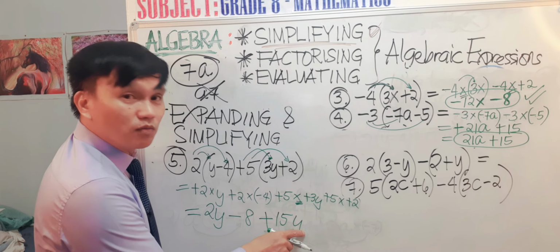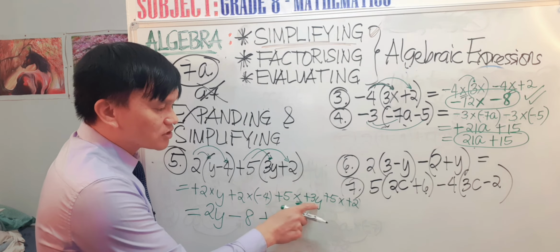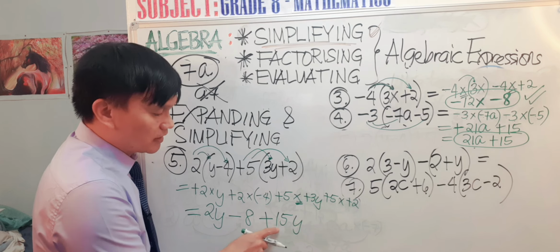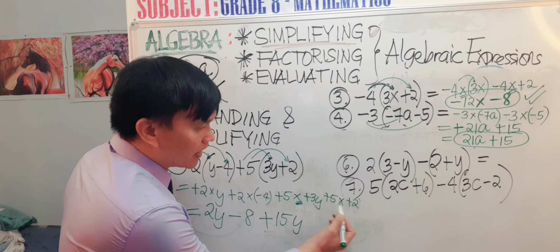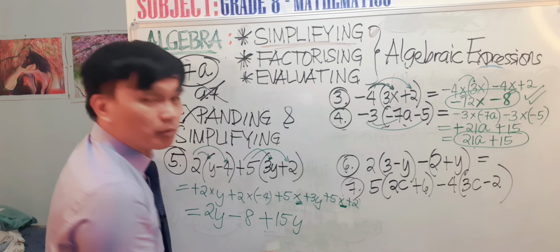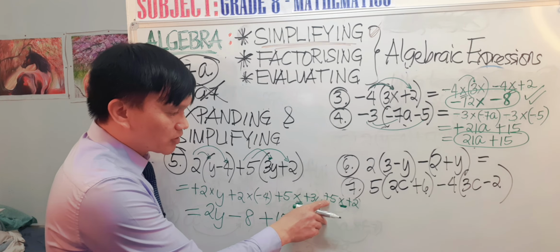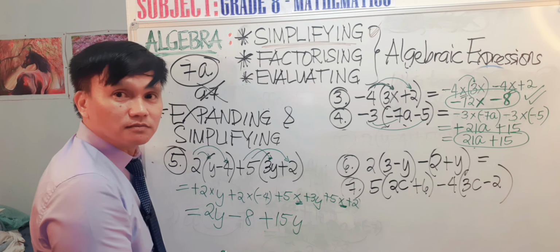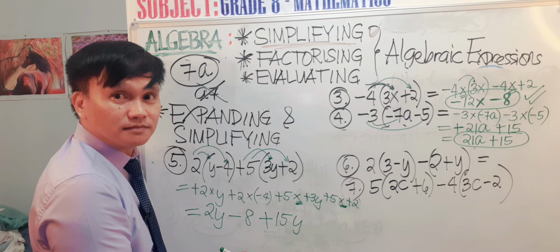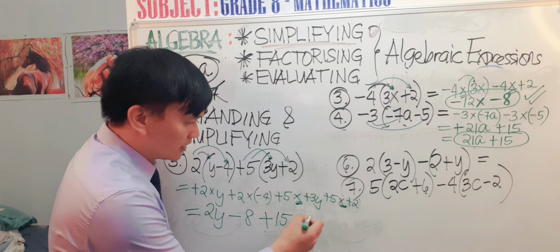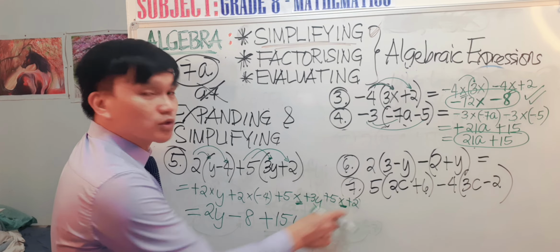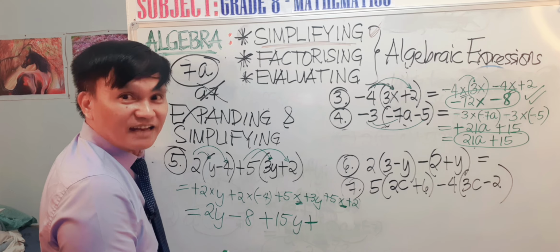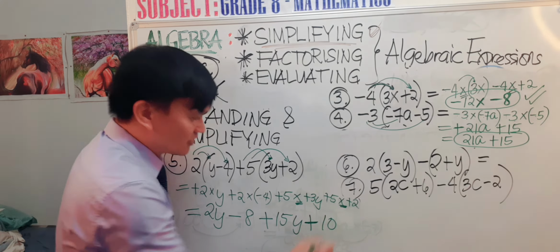So 5 times 3y equals positive 15y. Next one is positive 5 times positive 2. Positive times positive, what is the sign of the product? Positive. Very good. And then 5 times 2 is 10. Very good.